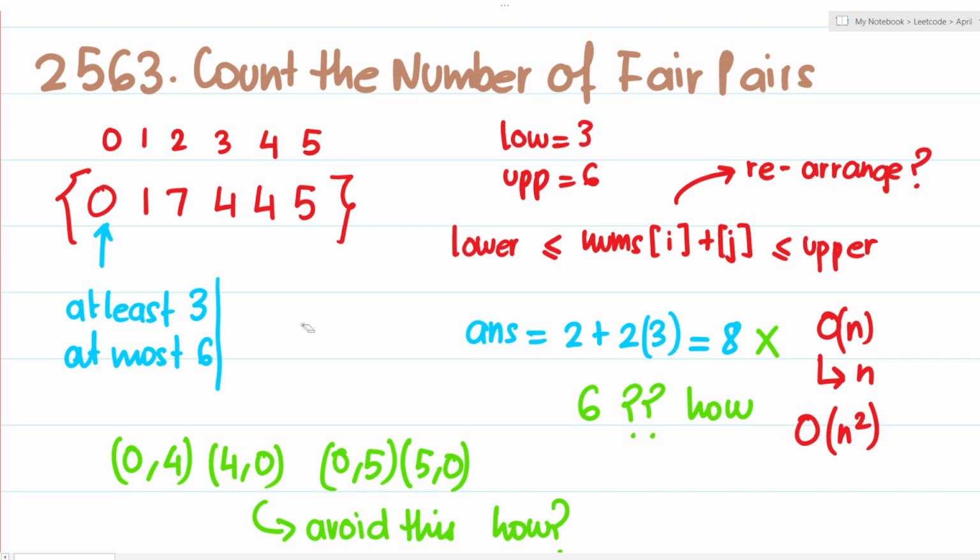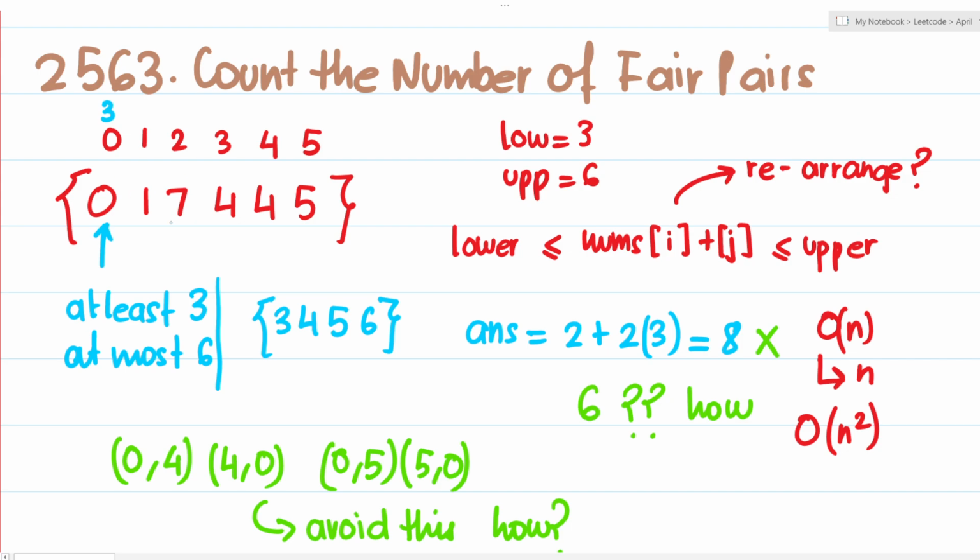So having this information in my mind, I'm going to iterate through the remaining array. I'm going to see if this is greater than 3 and less than 6. So if this belongs to 3 4 5 6, no it does not, so it does not constitute a good pair, right? Then I'm going to see it for 7. No. I'm going to see for 4. Yes, 4 does. So that means that I can pair this 0 with this 4. Perfect. I can also pair it with this 4. I can also pair it with this 5. So that means that this 0 is going to give me 3 different pairs.